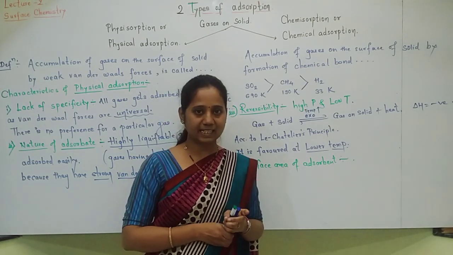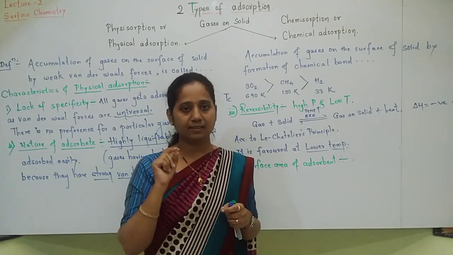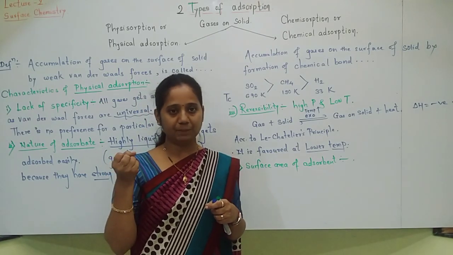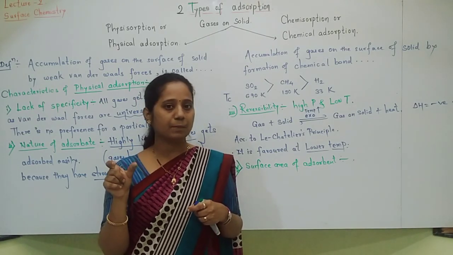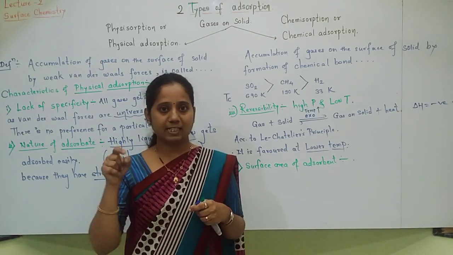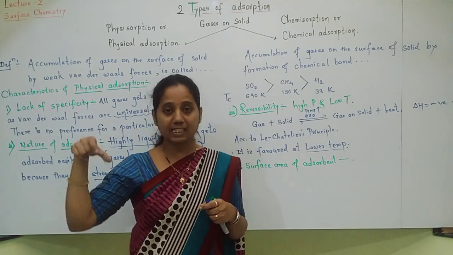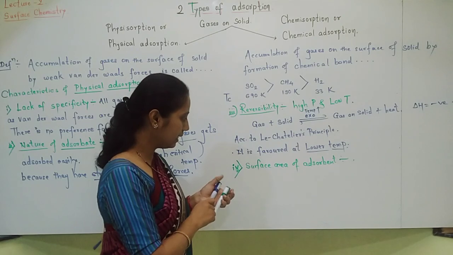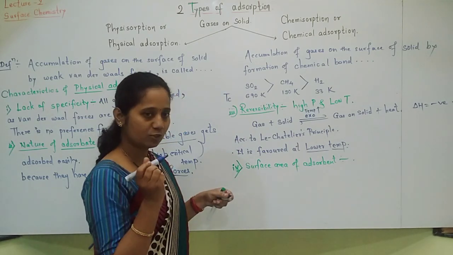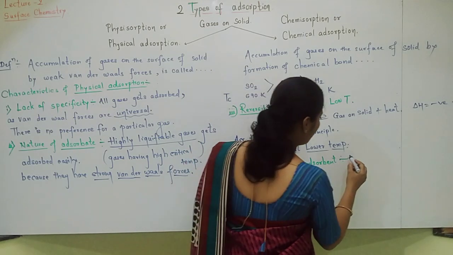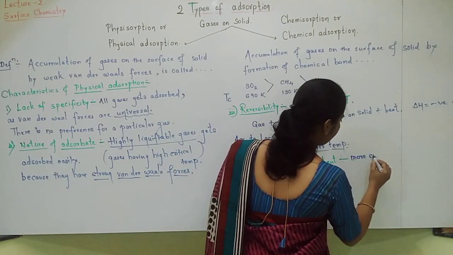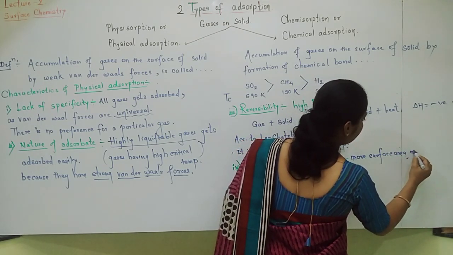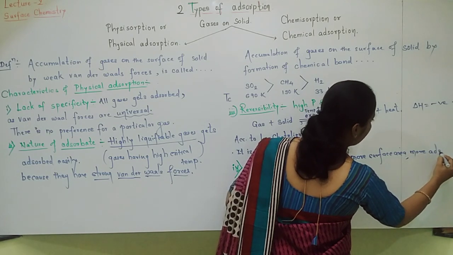How is surface area increased? Two ways are there. Either the solid, that is metal, is converted into finely divided powder, or else that metal is made porous. If porous nature is there, that also increases much surface area. So under this condition I will write: surface area of adsorbent, more surface area, then there will be more adsorption.